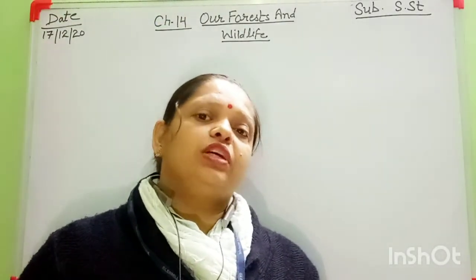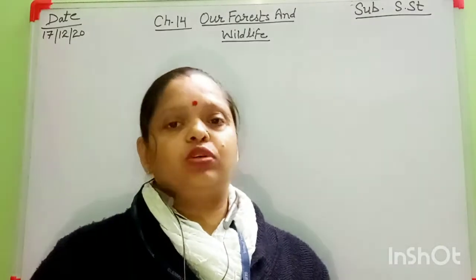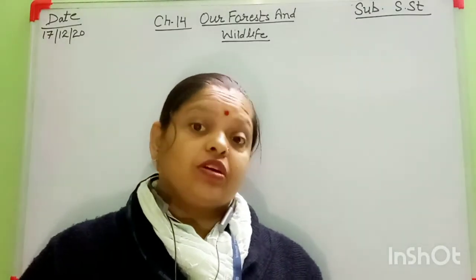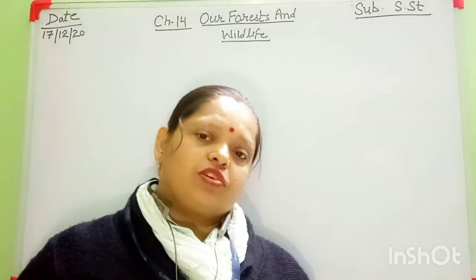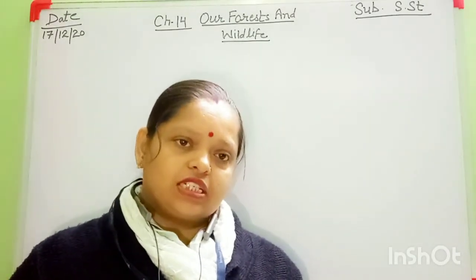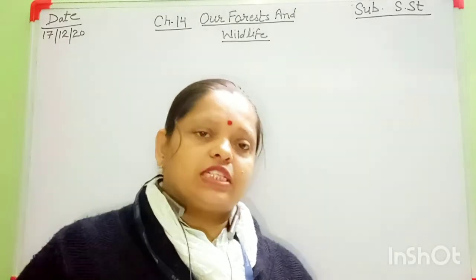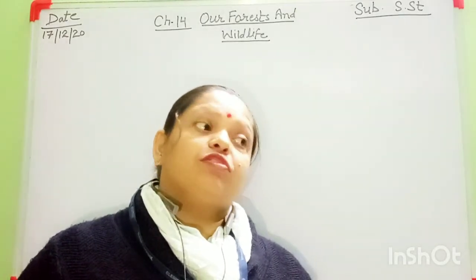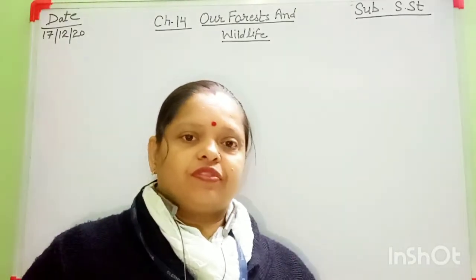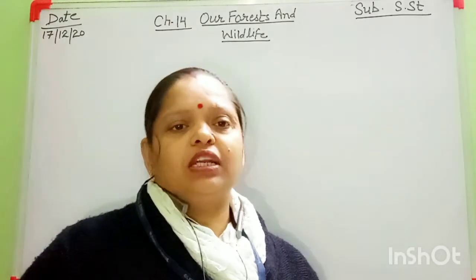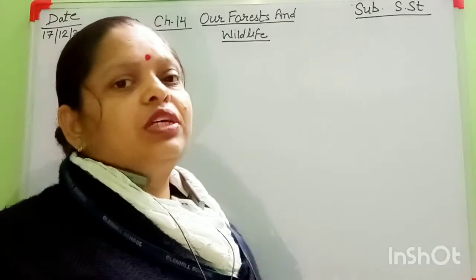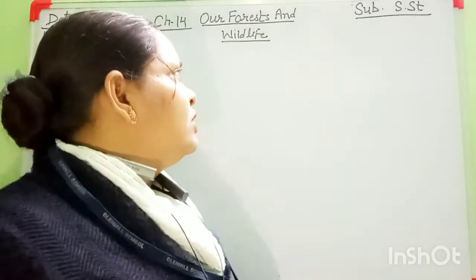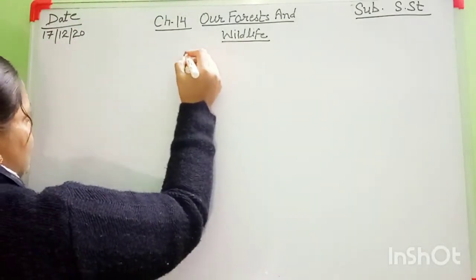Today we are going to complete the book exercise of this chapter. Why? Because your explanation is done now. What is forest? How many types of forest? Conservation of forest. After that, wildlife. What is wildlife? Okay, these topics were covered in the previous video.